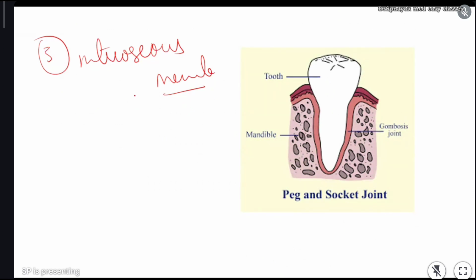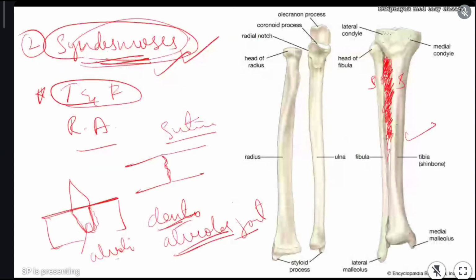See, in syndesmosis, what we discussed, the two bones are interlinked by a very important fibrous tissue which is present in tibia and fibula. Right? In the same way, interosseous membrane or interosseous tissue is also present in radius and ulna. Same like tibia and fibula. In radius and ulna, we have this type of tissue. You can see in the image here. In radius and ulna, both the bones are interlinked together. So this type of fibrous joint is called interosseous membrane.